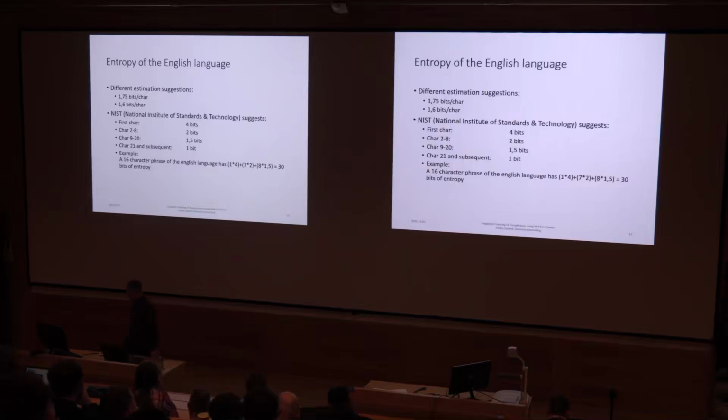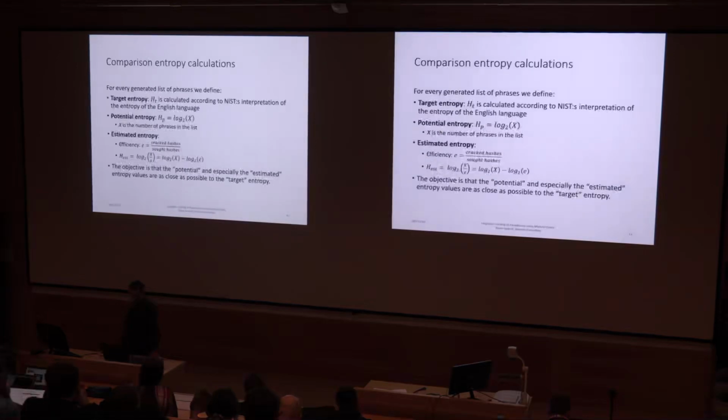A password of 16 totally random characters has an entropy of 75 bits, which means it should be 40 trillion times easier to guess a correct English phrase of this length than a randomly chosen one. So for the evaluation, we will compare our values against those we get from the NIST way of calculating entropy. And we call this the target entropy.